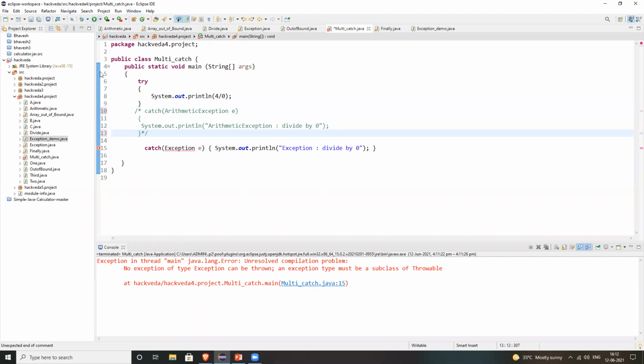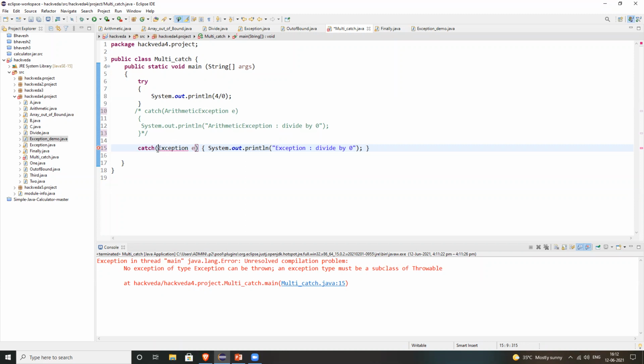Now I think it will give the same error. The error is not removed. Let's check once. Run this program. I think it should work, but why is it not working? Because I think it has arithmetic exception and there is no exception.